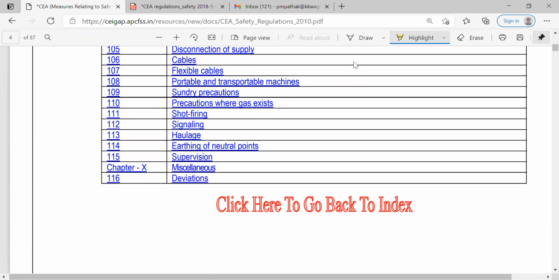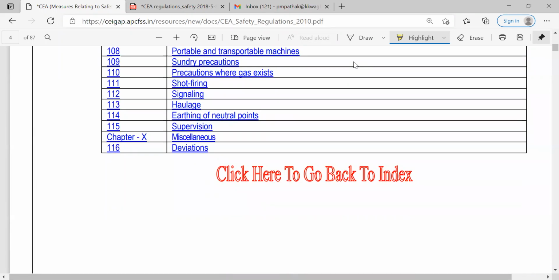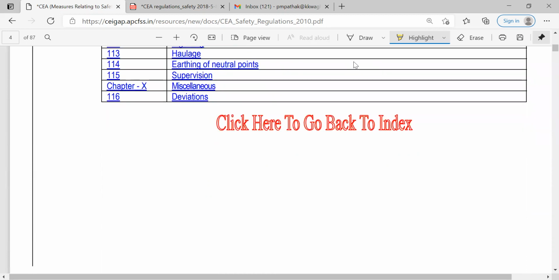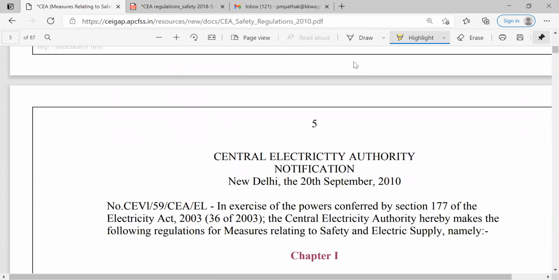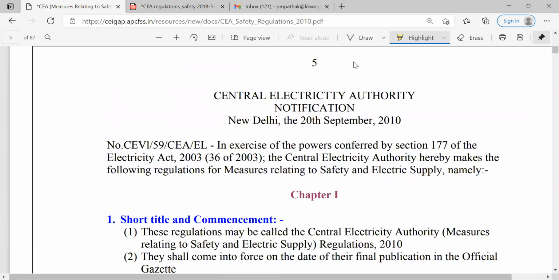Then chapter 10 is related to miscellaneous matters. So whatever points are not covered up to chapter 9, that should be covered under this chapter 10. The deviations, whatever is missed under chapter 9, should be included in the miscellaneous part. So this is all about the CEA 2010, right?